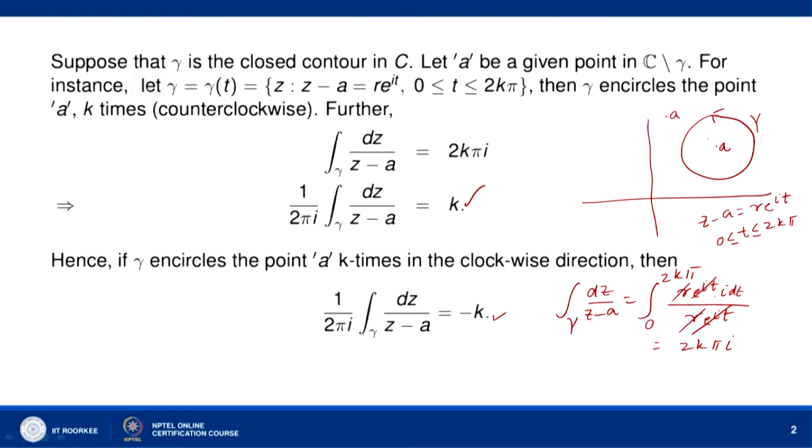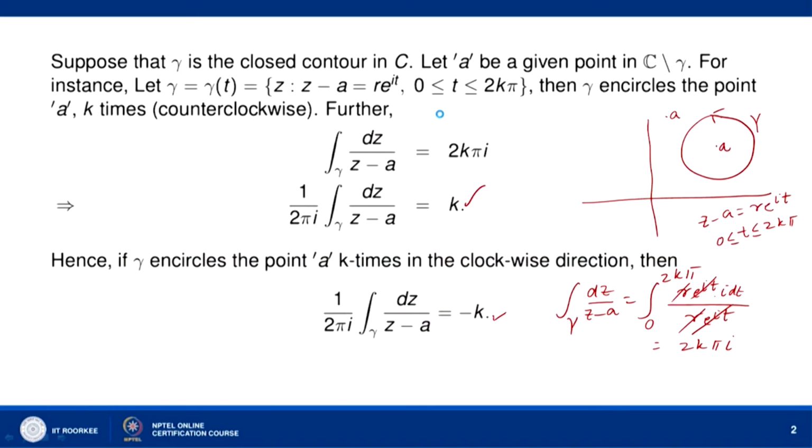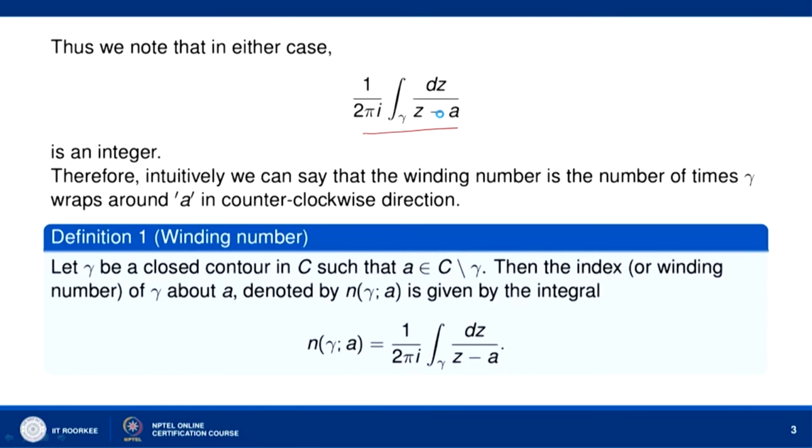In the general case, where gamma is any closed contour, we can intuitively say that the winding number is the number of times gamma wraps around the point A. So, 1 over 2 pi i times the integral over gamma of dz over z minus a, whether we are moving anticlockwise or clockwise, is an integer. In the anticlockwise direction we get k, in the clockwise direction we get minus k. So, it is always an integer. Intuitively, the winding number is the number of times gamma wraps around the point A in the counterclockwise direction.